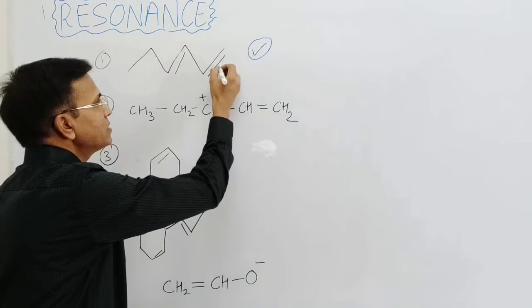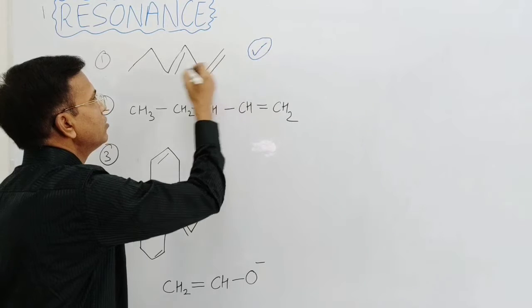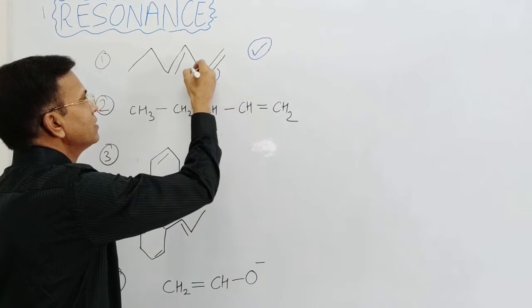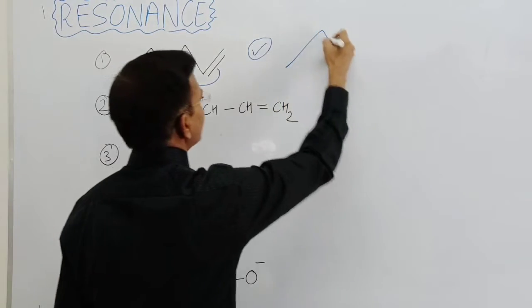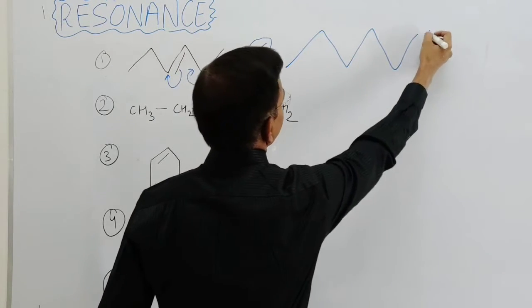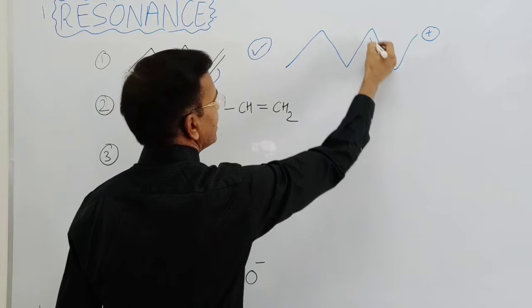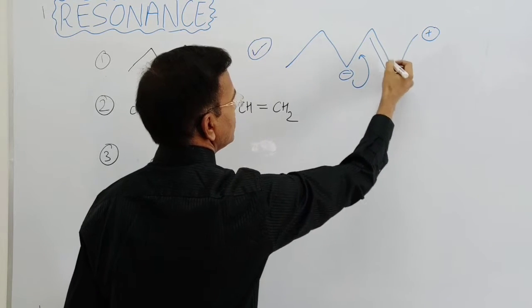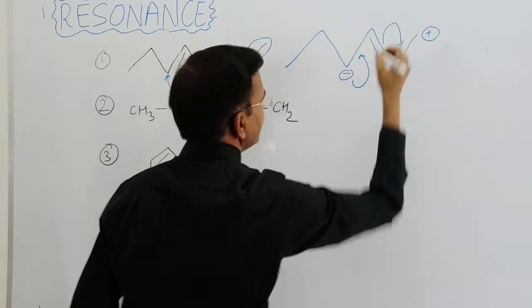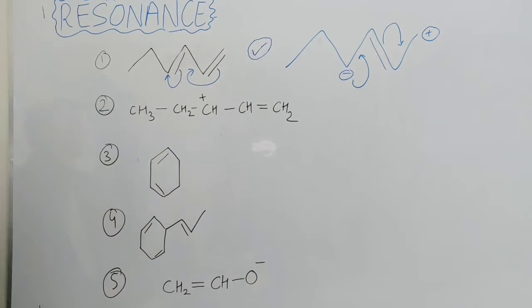Here, the double bond delocalization takes place and these pi electrons come to this side. So the next resonating structure will be, here comes the positive charge, here comes the double bond and here comes the negative charge, and again this comes to this side, and the resonating structure will be, right?